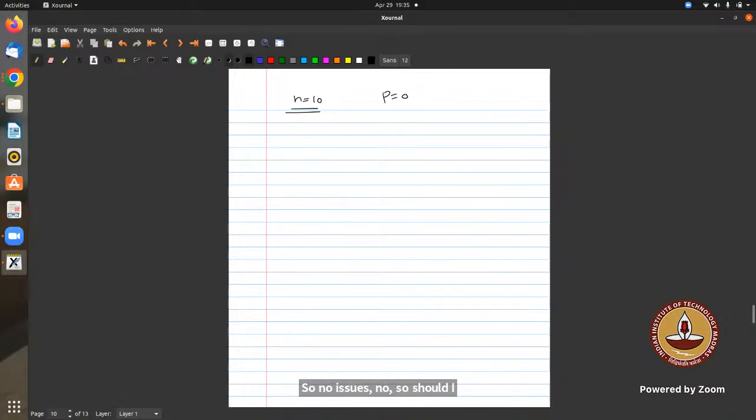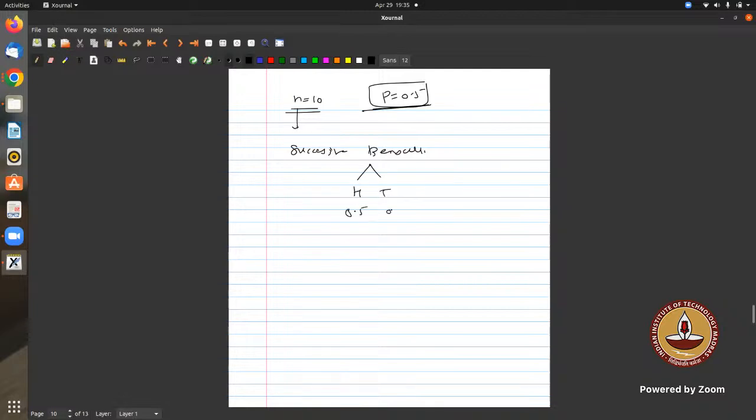See, generally when the probability is 0.5, what does that mean? Binomial is nothing but successive Bernoulli trials. Bernoulli has only two outcomes, say head and tail, and each has the same probability. What is the binomial actually?